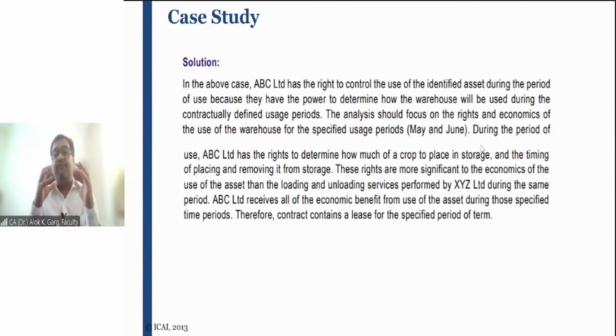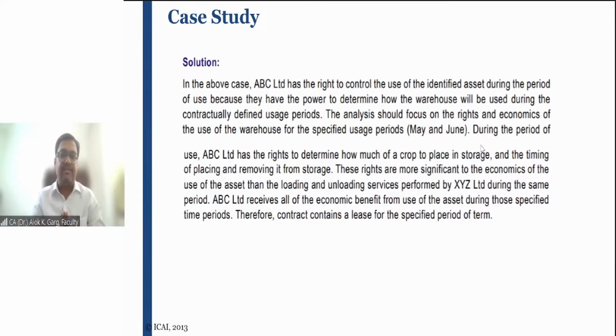You have understood the meaning of right to control the use of the asset. Who has the right to control the use of the asset? It depends on two factors: who has the economic benefit from the use of the asset, and who is directing, who is deciding, how to use the asset and for what purposes it is going to be used, right?